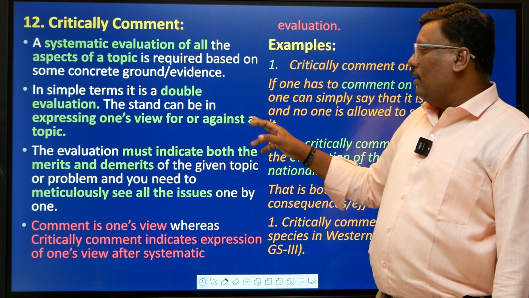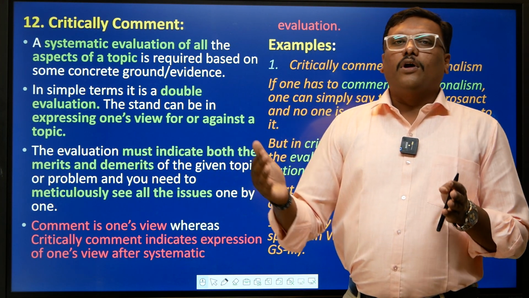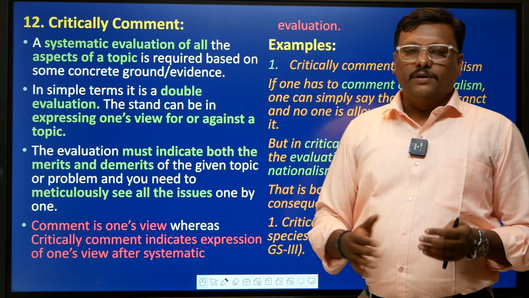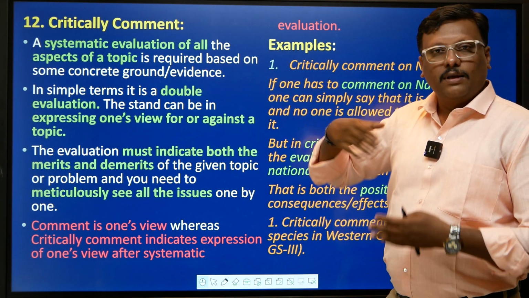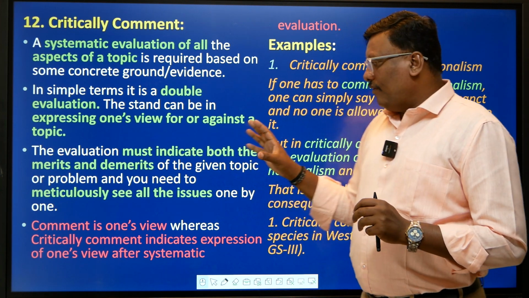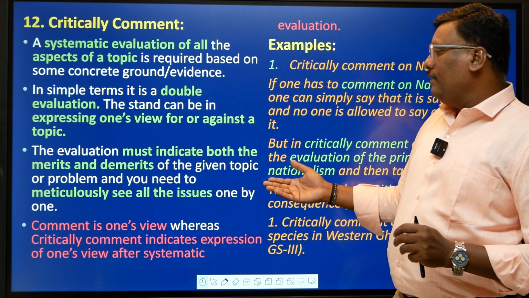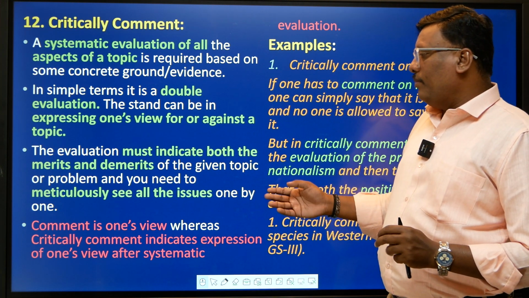So view for or against a particular topic, you have to write all merits, followed by demerits. So merits should be written first while analyzing or commenting or examining a particular thing. You have to write the merits, followed by demerits, and then meticulously see all the issues one by one, right?